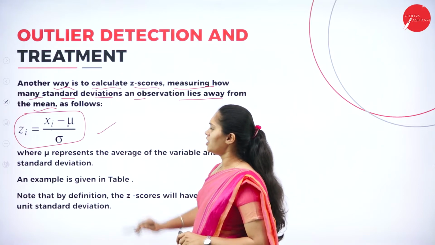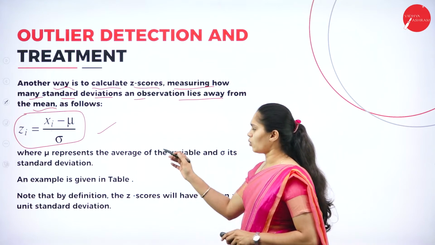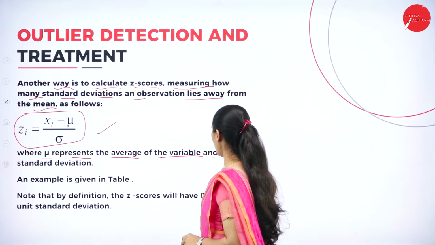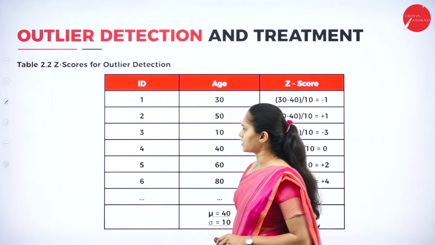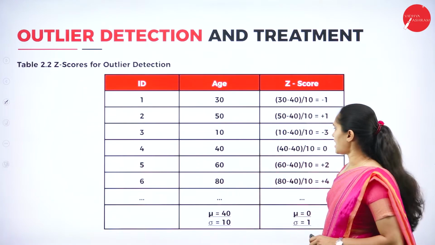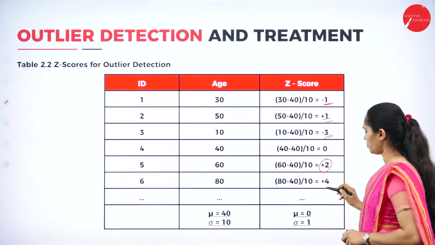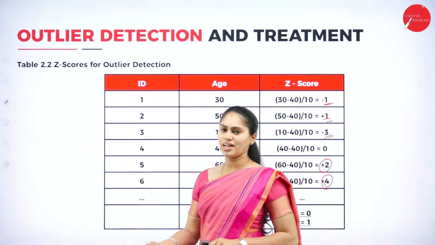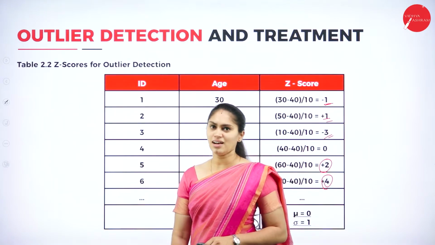This is the formula used for outlier detection. Here mu represents the average of the variable and sigma is the standard deviation. If the standardized value exceeds 3, it is termed an outlier, and values within the range belong to the particular category.